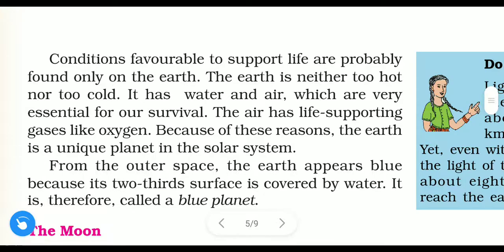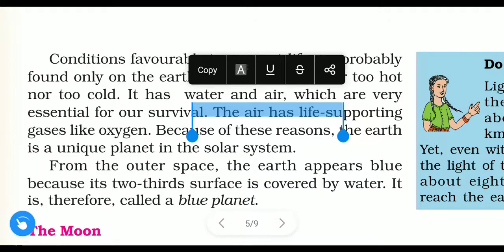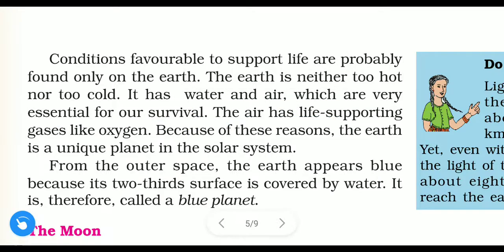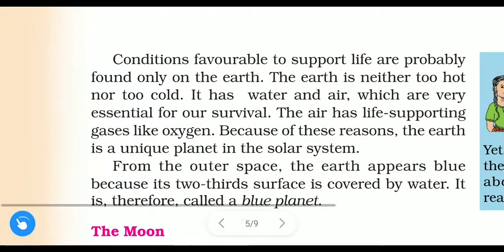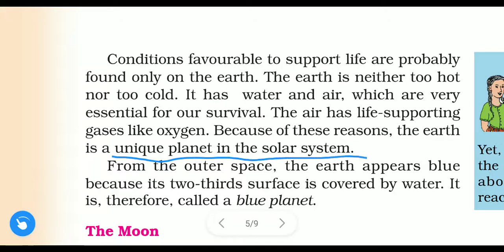Conditions favorable to support life are probably found only on the earth. The earth is neither too hot nor cold. It has water and air, which are very essential for survival. The air has life supporting gases like oxygen. Because of these reasons, the earth is a unique planet in the solar system.